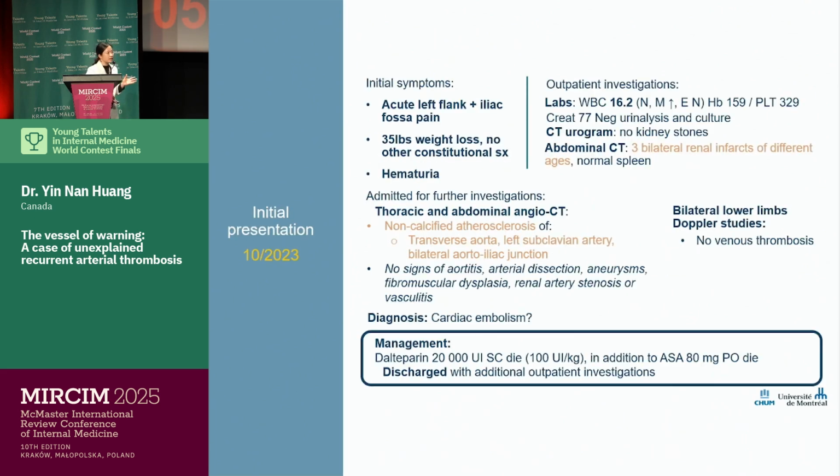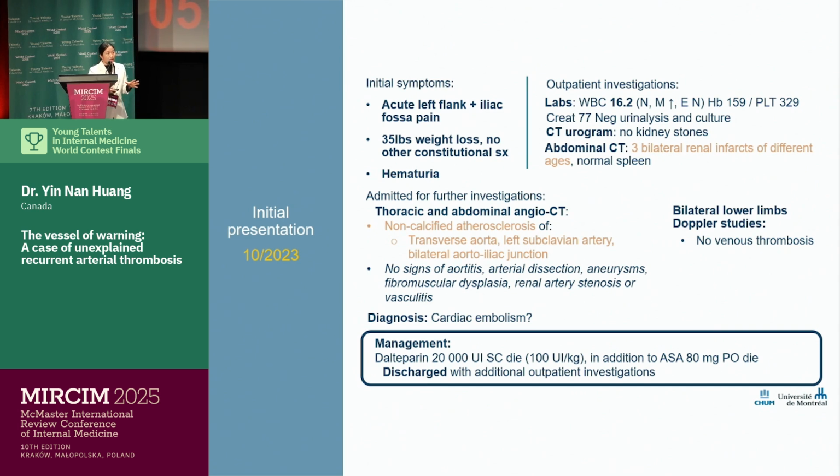He initially presented with acute left flank and iliac fossa pain, as well as weight loss and hematuria, and an abdominal CT showed 3 bilateral renal infarcts of different ages. He was admitted and further investigated with thoracic and abdominal angio-CT, which showed multi-level atherosclerosis, including of the transverse aorta, but there were no other vascular anomalies found. He also had Doppler studies, which did not show any venous thrombosis.